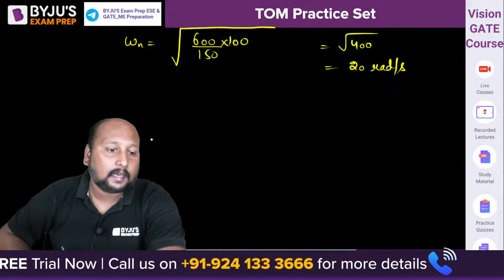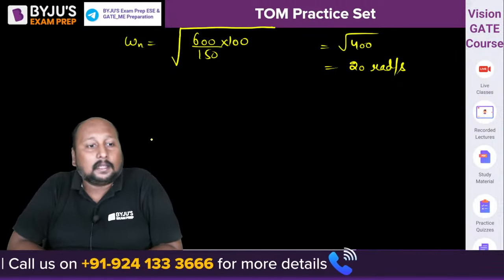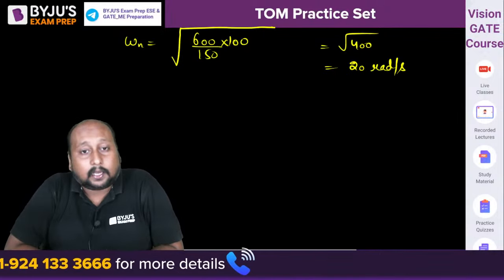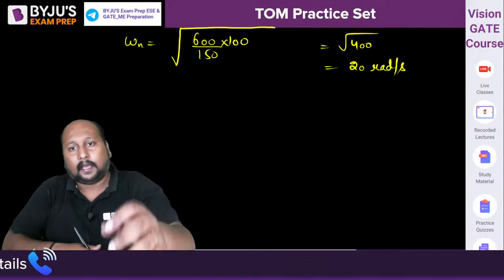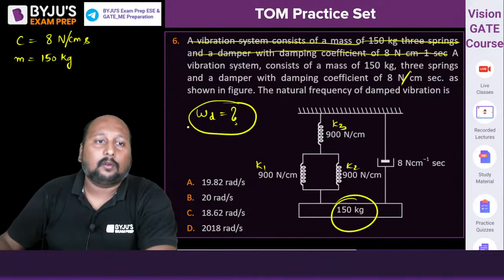This is the value of omega n. Please make sure you don't make mistakes with units. I'm seeing many times students are repeatedly doing the same mistake. Okay. Omega n is this one. Now the zeta value we need to calculate.